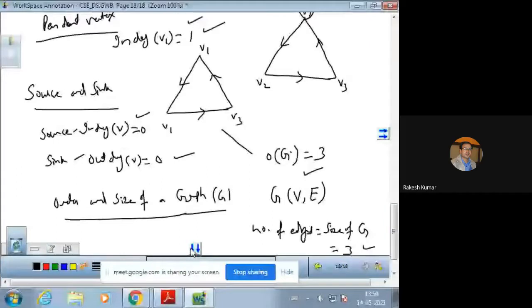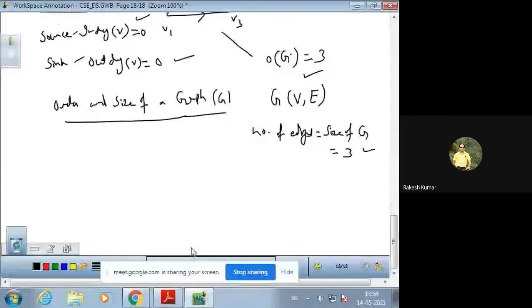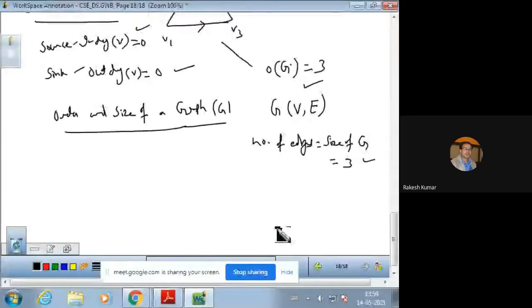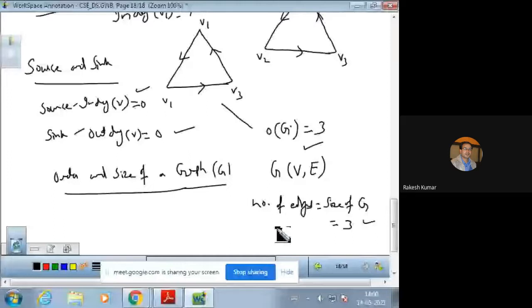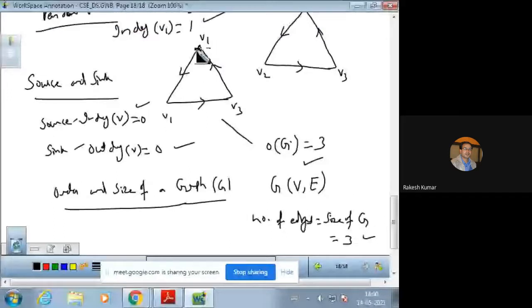Next, we have a very important phenomenon. Adjacent vertices, you already know. Which ones are adjacent? Those that form a direct edge. Between V1 and V2 there is a direct edge. So we can say that V1 and V2 are adjacent. V1 and V3 are adjacent.